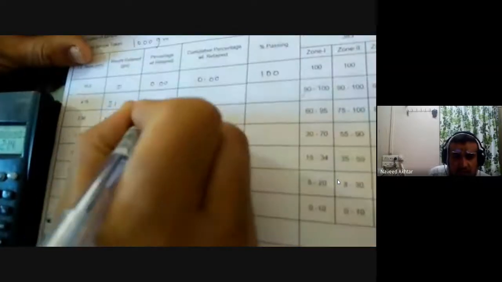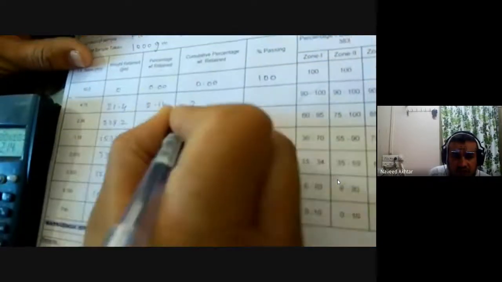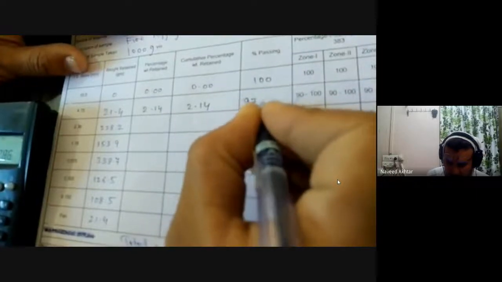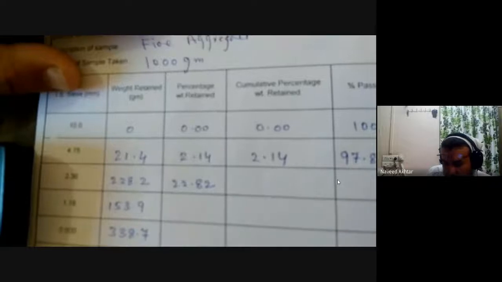Now you have to find out the percentage weight retained. For the first sieve, it will be 21.4 divided by 1000 into 100, which is 2.14%, and then 100 minus 2.14 gives the percentage passing.